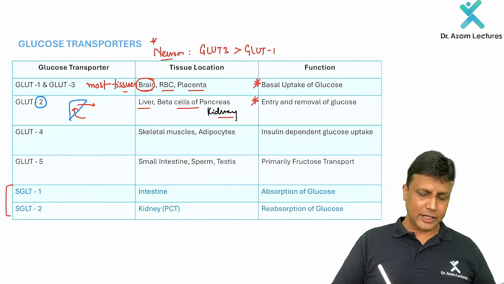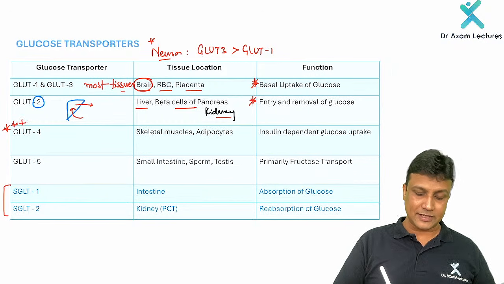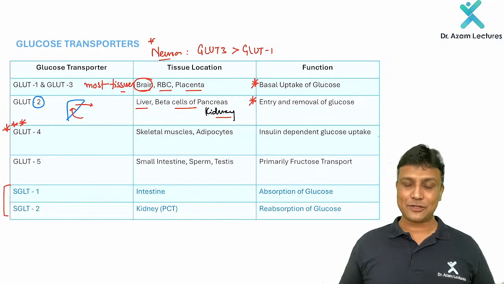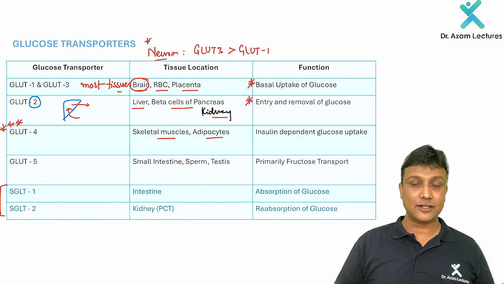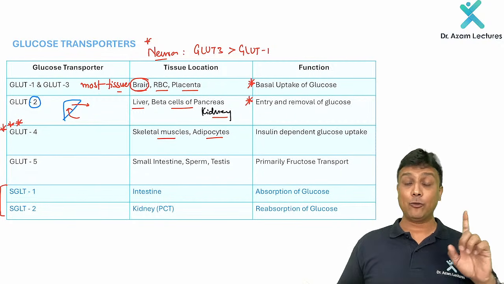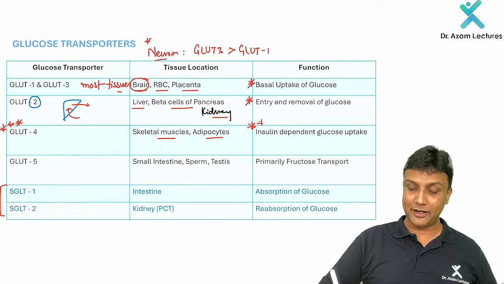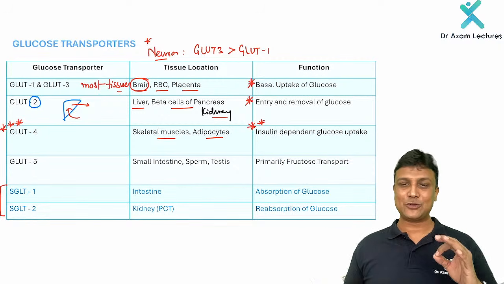Now GLUT 4 is extremely important for your FMG exam. Multiple times they have asked it in the exam. It is present on skeletal muscle as well as the adipocytes. And what is asked in your exam? Out of all the glucose transporters, it is the insulin dependent one.